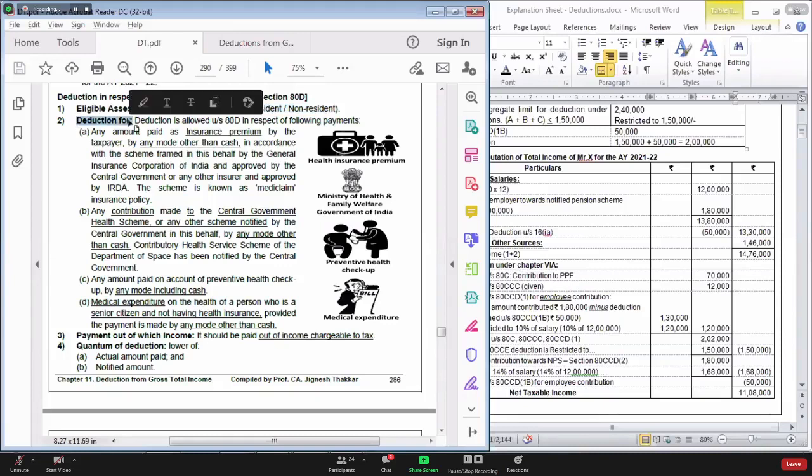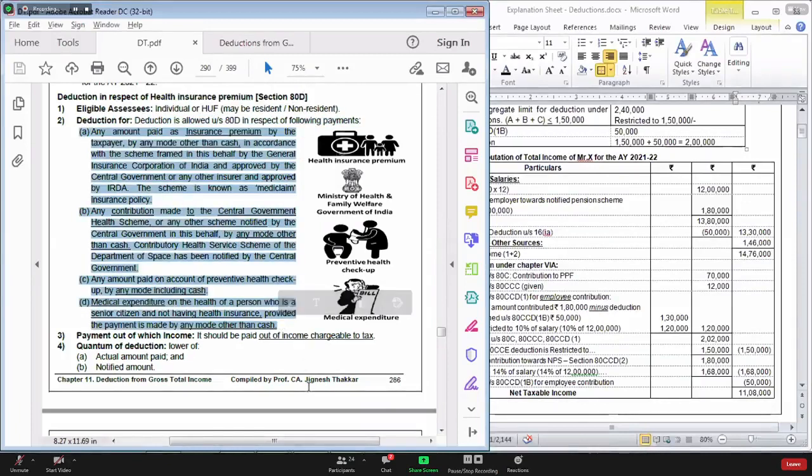Deduction is allowed for what? Deduction is allowed for the following payments. There are four payments for which deduction will be allowed in Section 80D. Point A: any amount paid as an insurance premium by any mode other than cash.